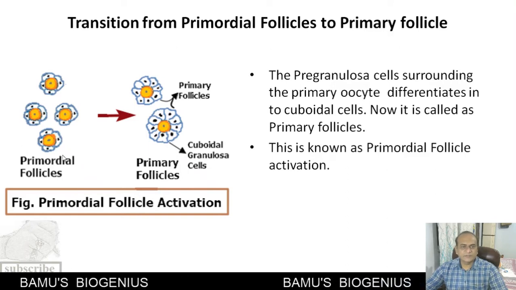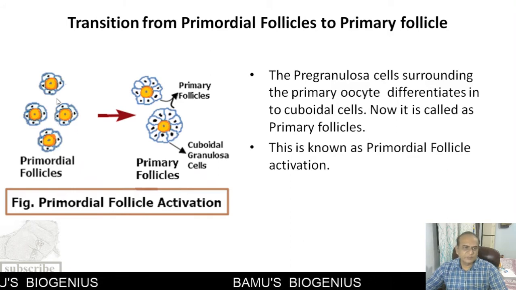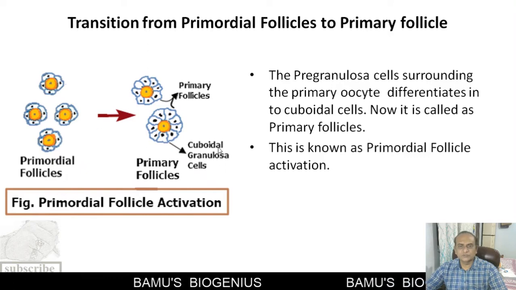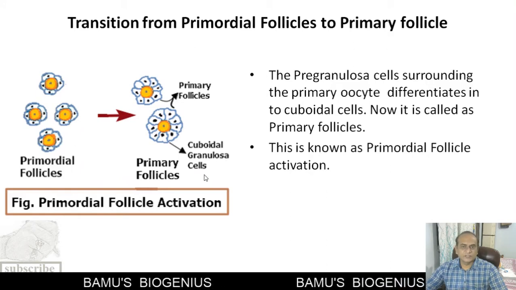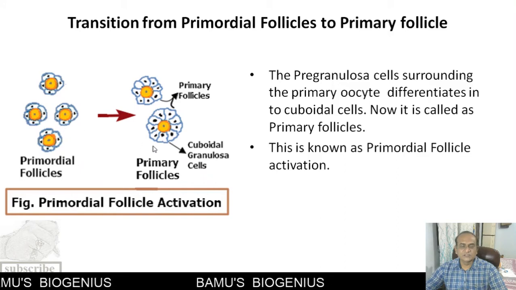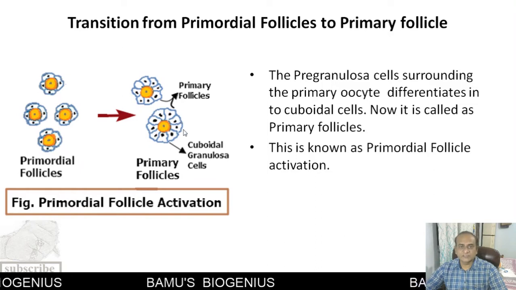These primordial follicles are surrounded by flat squamous epithelial cells, which are known as the pregranulosa cells. These pregranulosa cells differentiate into cuboidal granulosa cells. This stimulus is given by the primary oocytes to the pregranulosa cells, and because of that, these pregranulosa cells become cuboidal granulosa cells, and now they are called primary follicles.